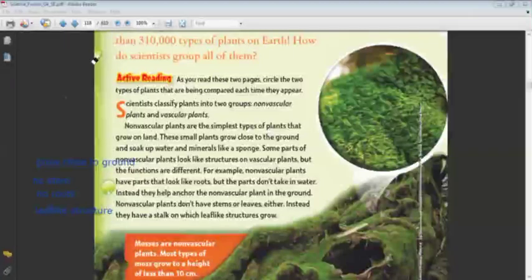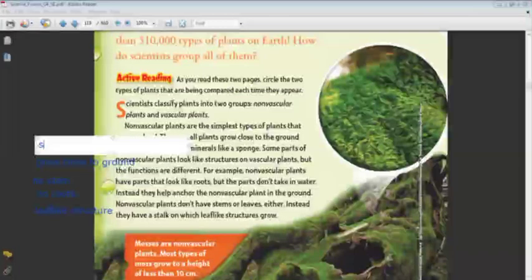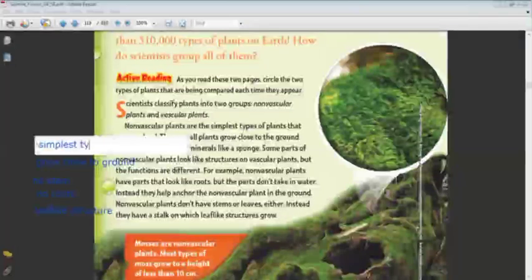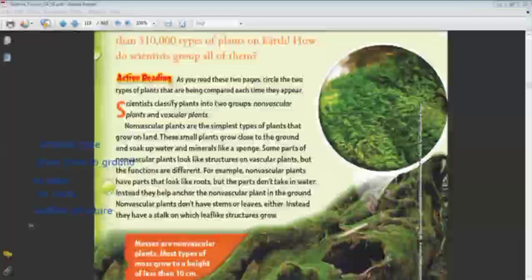Okay, Karma? We are talking about which group now? Talking about non-vascular. What are the properties of the non-vascular? Simplest type. Okay. Grows close to the ground.